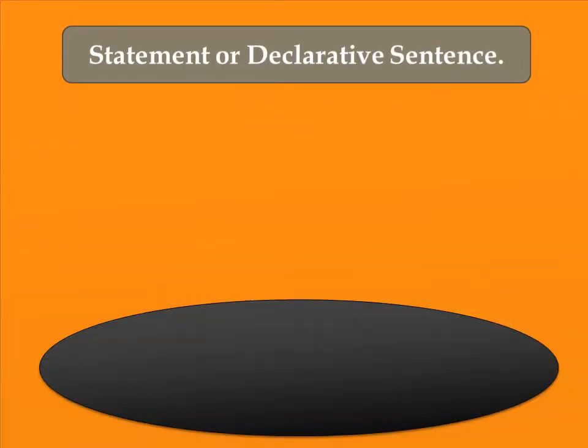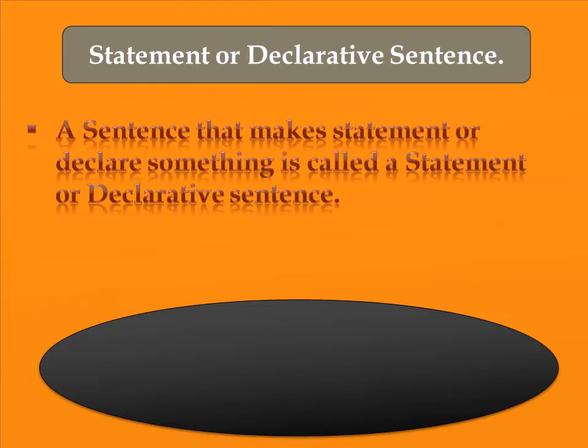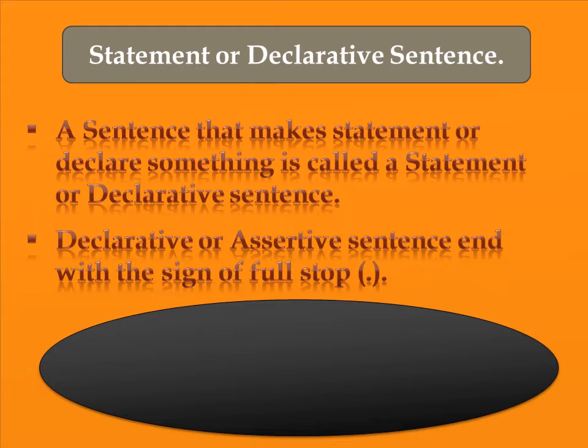Let us see what the first one is called. Statement or declarative sentence. A sentence that makes a statement or declares something is called a statement or declarative sentence. Means, if a sentence tells us or declares something as well as it ends with a full stop, such a sentence is called a statement or declarative sentence.